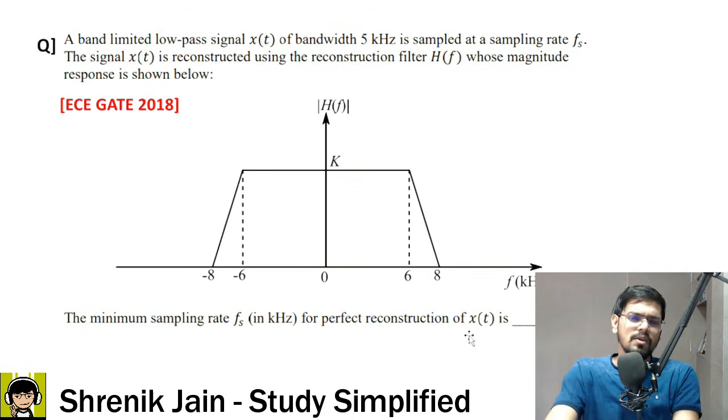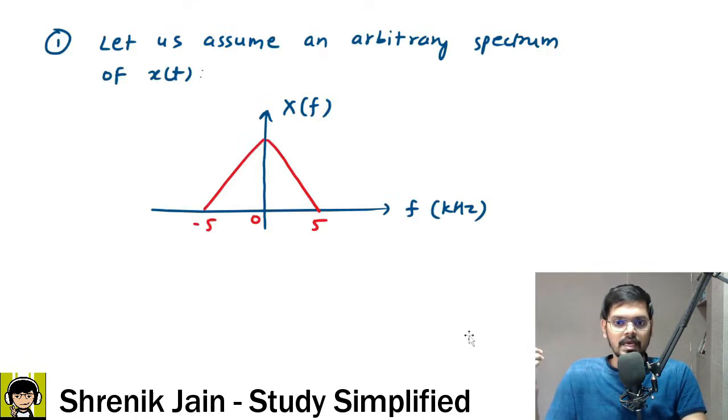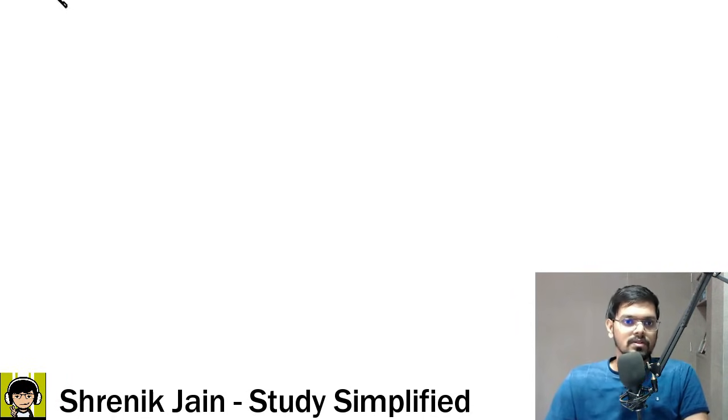And I will explain diagrammatically also what they are trying to say in this question. If you just know the formula, if you have by-hearted the formula, it's a few seconds question. But if you want to understand this graphically, let us go for the second step. Okay, so this is the first step, given signal x of t. The second step is the spectrum of the sampled signal.